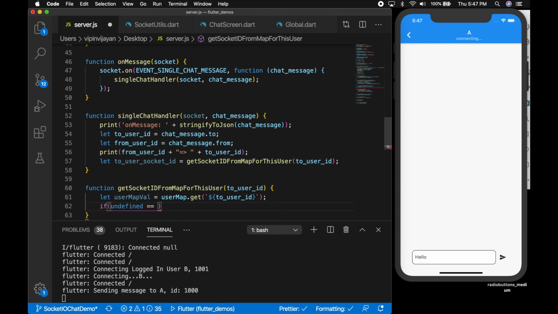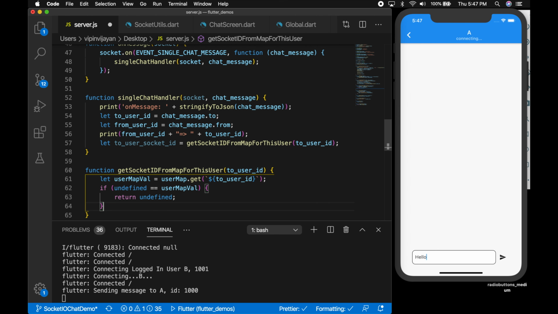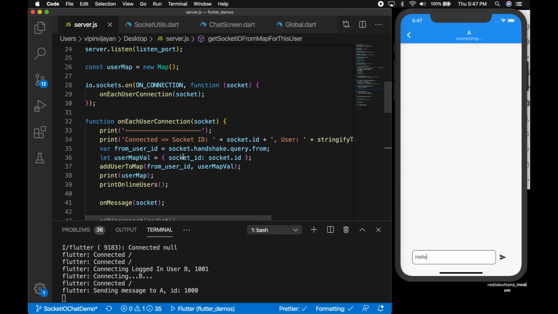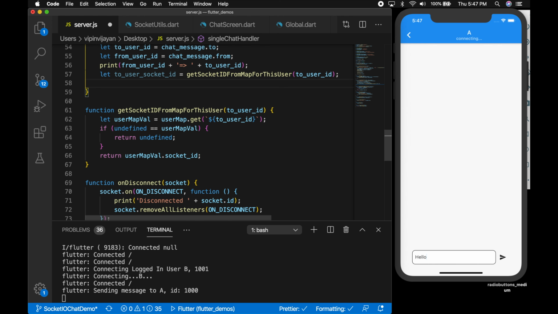So if the user is not logged in, then we will get undefined from the map, right? So return undefined, otherwise we are going to return the user map value dot socket ID. Remember, we had added it with the key socket underscore ID, right? The socket ID will be in the key socket underscore ID. So we are going to check if the returned socket ID is undefined or not.